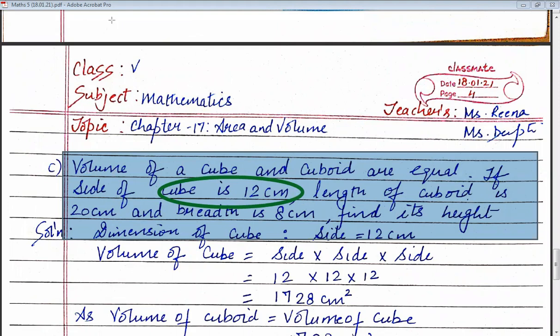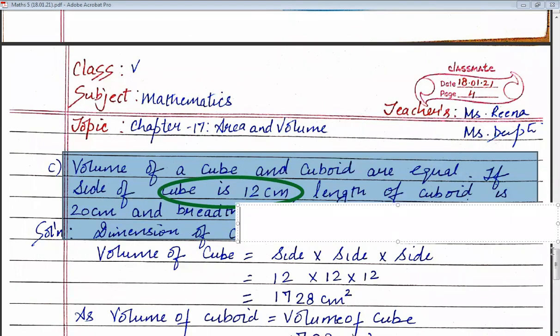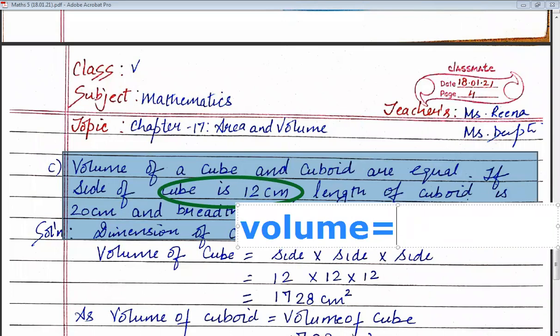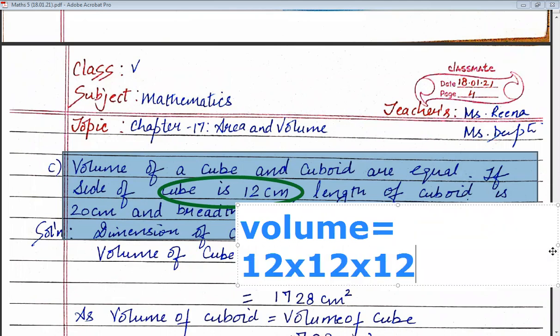So children, stop your question here only and find the volume of the cube first. You know the volume of the cube will be equal to 12 multiplied by 12 multiplied by 12. Why? Because the side of a cube is given as 12, and the volume of a cube is side into side into side.